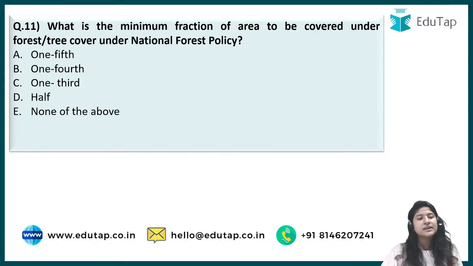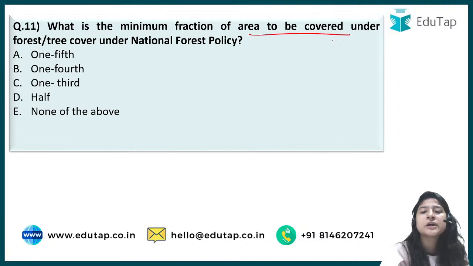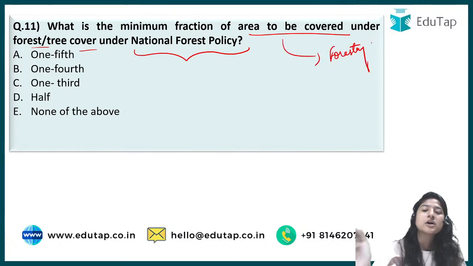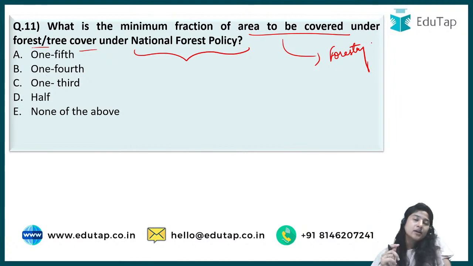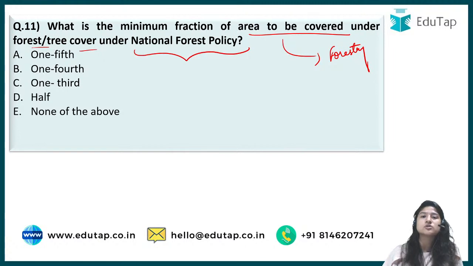Next comes question number 11, which says what is the minimum fraction of area to be covered under Forestry cover under the National Forestry Act. Now this particular question is from Forestry. From 2020 onwards, we are looking at that; in 2020 also questions from Forestry were there, and in 2021 also. Before that, there were no questions from it.